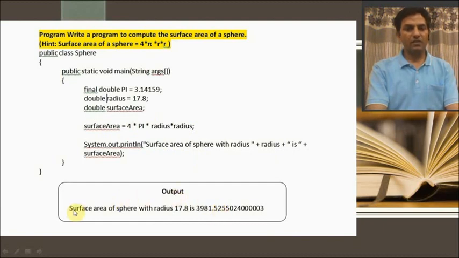So here I have used "surface area of sphere with radius 17.8 is" and the calculated value. So this is the output in the context of System.out.println.